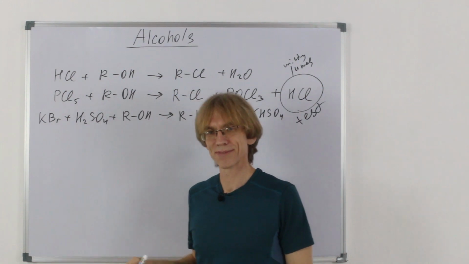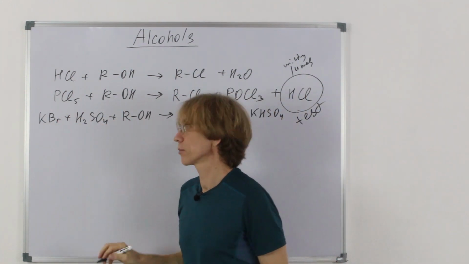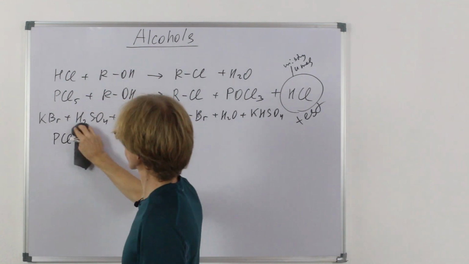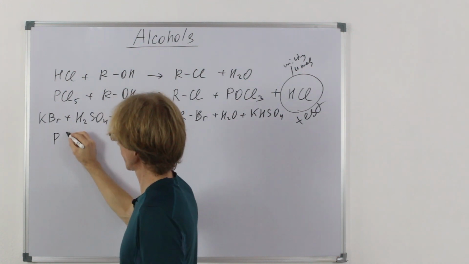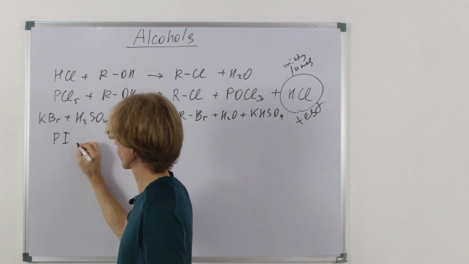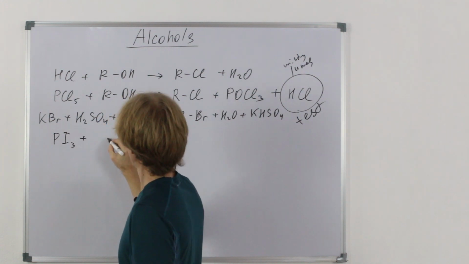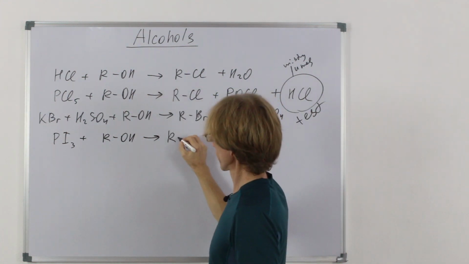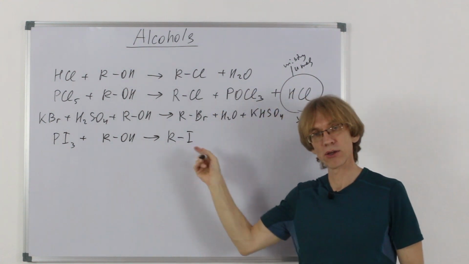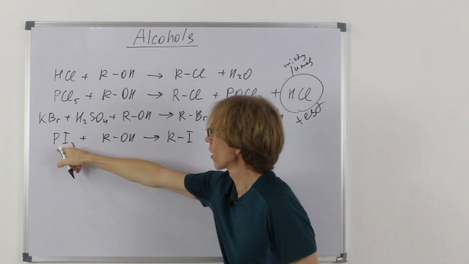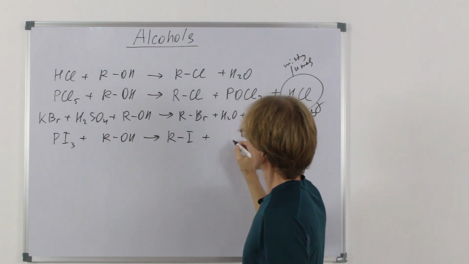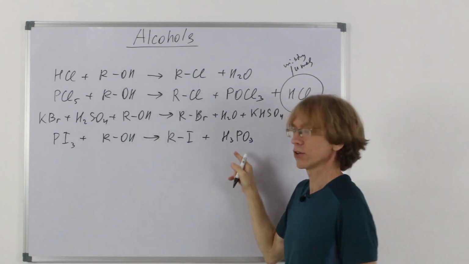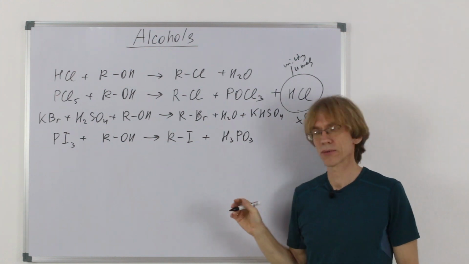There is still a third possibility. Here we use pentachloride, but if we use trichloride or tribromide, okay, let's use triiodide, which is produced in place out of phosphorus and iodine. And our alcohol, what will be formed? First, obviously, substitution and iodoalkane, but then what happens with all this? The substance which is formed is called phosphorous acid, H3PO3. It's very different from phosphoric acid.